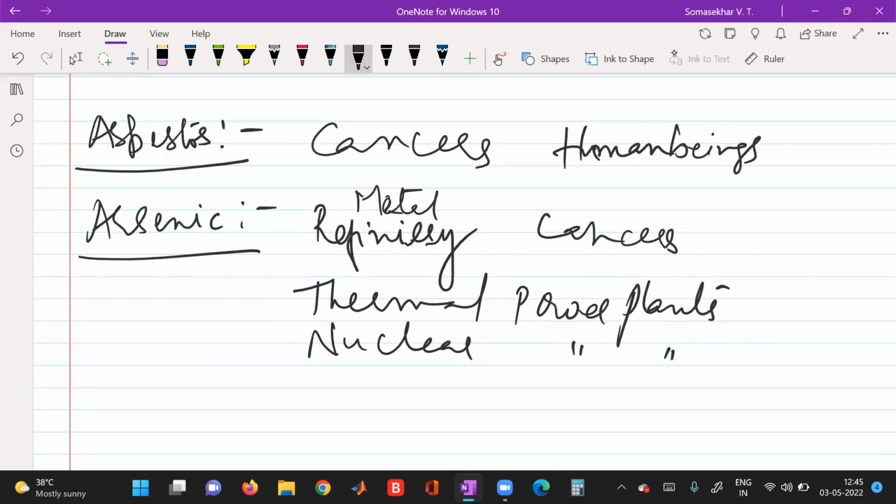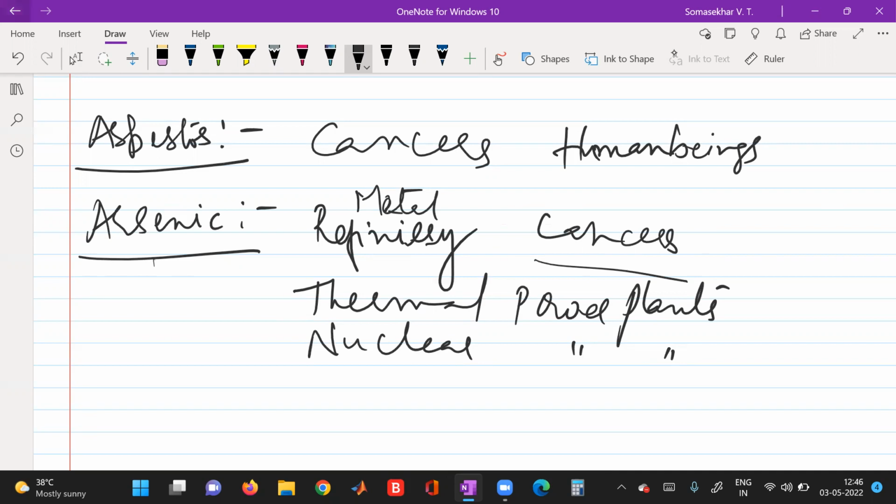From the nuclear power plants, the metal refineries, and the thermal power plants, this arsenic will be released into the environment because of the heating and radiation substances, which are converted into a pollutant that causes cancers in human beings. The hot water released from the thermal power plants into lakes affects aquatic life, some plants, and animals.